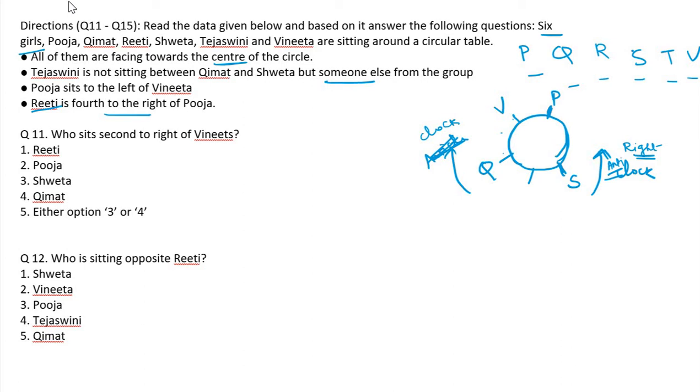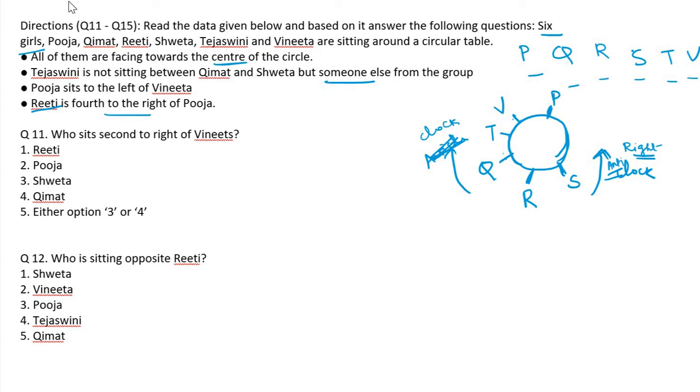One person is not mentioned here, so it may be T, and then only we will get the fourth position. We can't put her here because it is given Tejaswini is not sitting in between them. Vinita is on the right, and then the fourth position we need to make here. So 1, 2, 3, 4. So 3 plus 3, 6, we managed it.